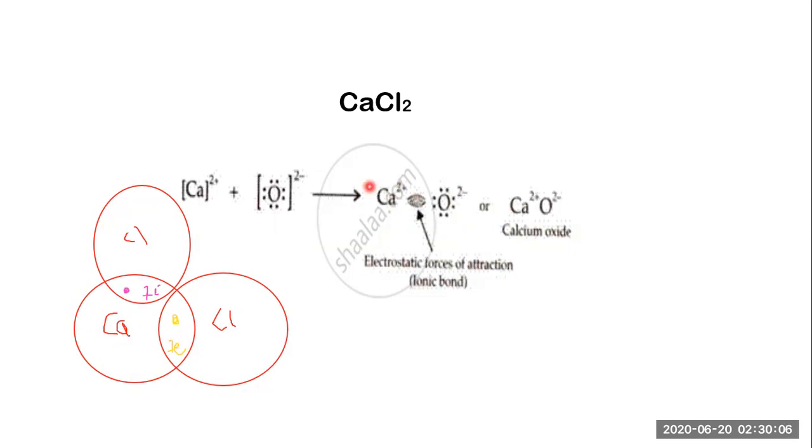So now the question is: why are there two atoms of chlorine? Because calcium is going to share two electrons, one gained by one chlorine atom, the second gained by the second chlorine atom. So these are the points to understand.